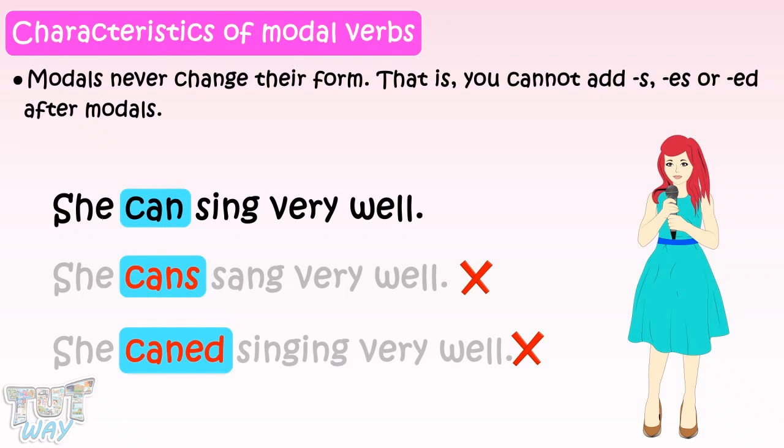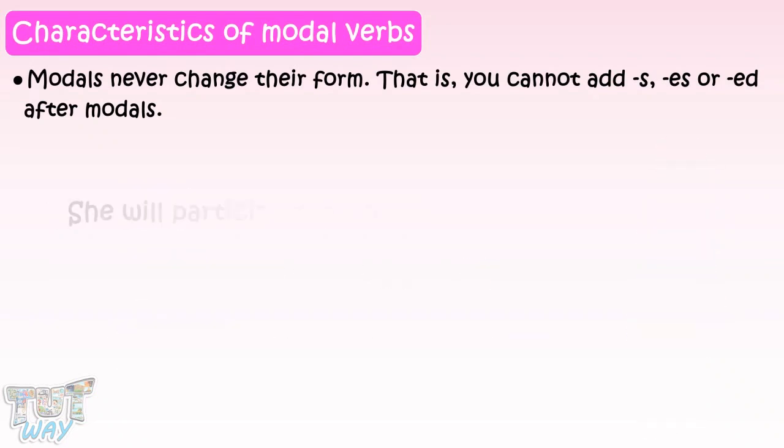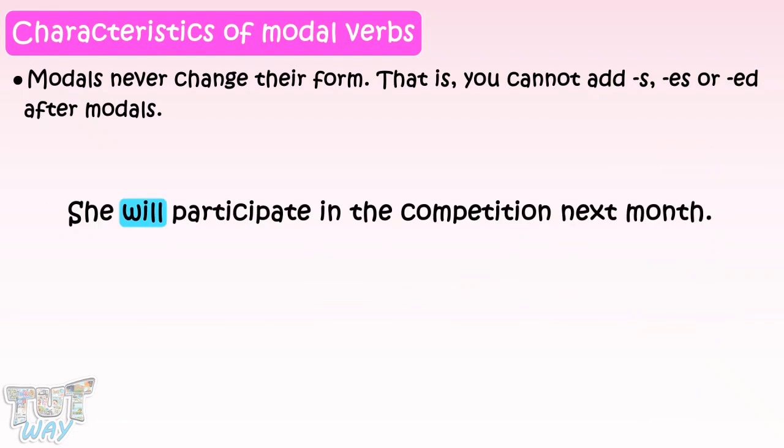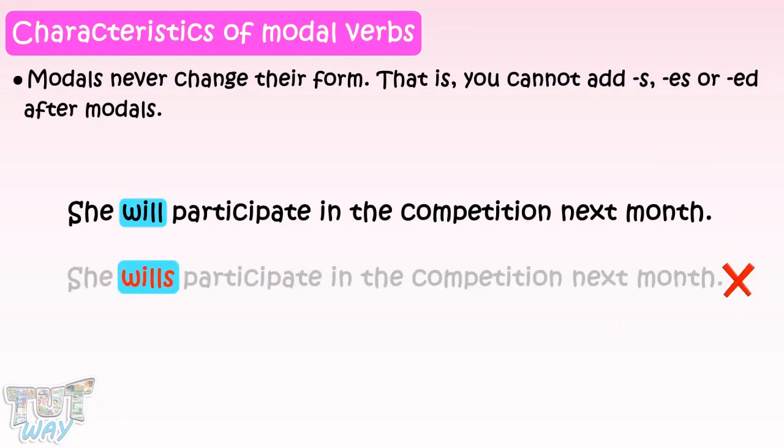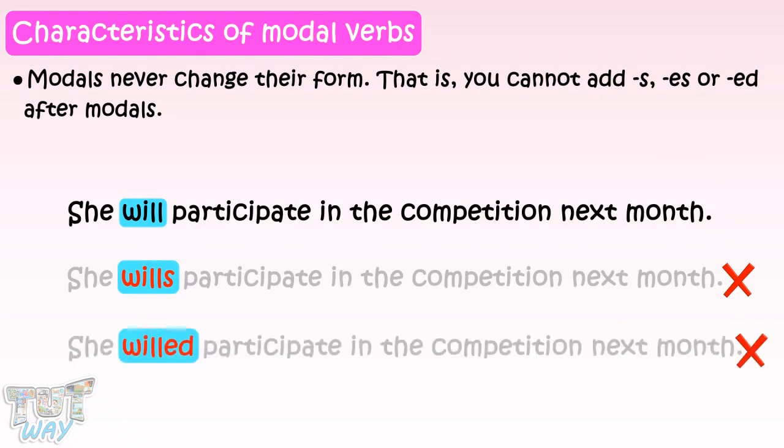Another example, she will participate in the competition next month. You can never write she wills participate in the competition next month, or she willed participate in the competition next month. A modal will never change its form. A modal never changes its form according to tense or persons.